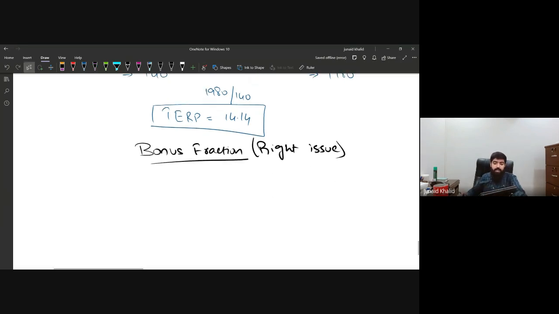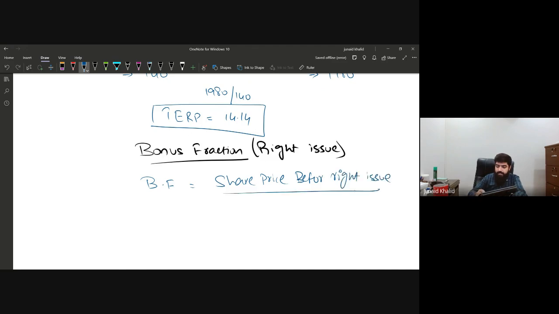How are we going to calculate it? Let me write down the formula again so that you recall it. That is the share price before the right issue divided by theoretical ex-right price.